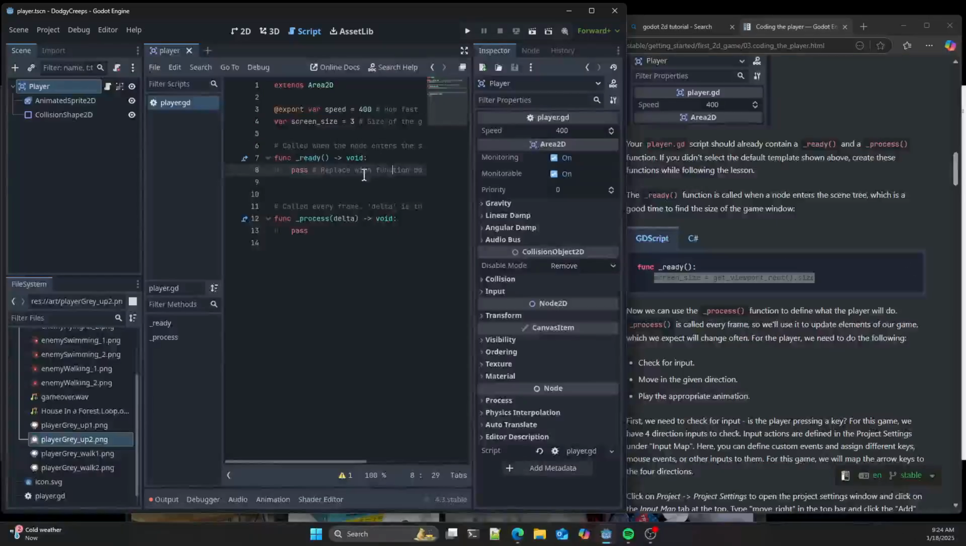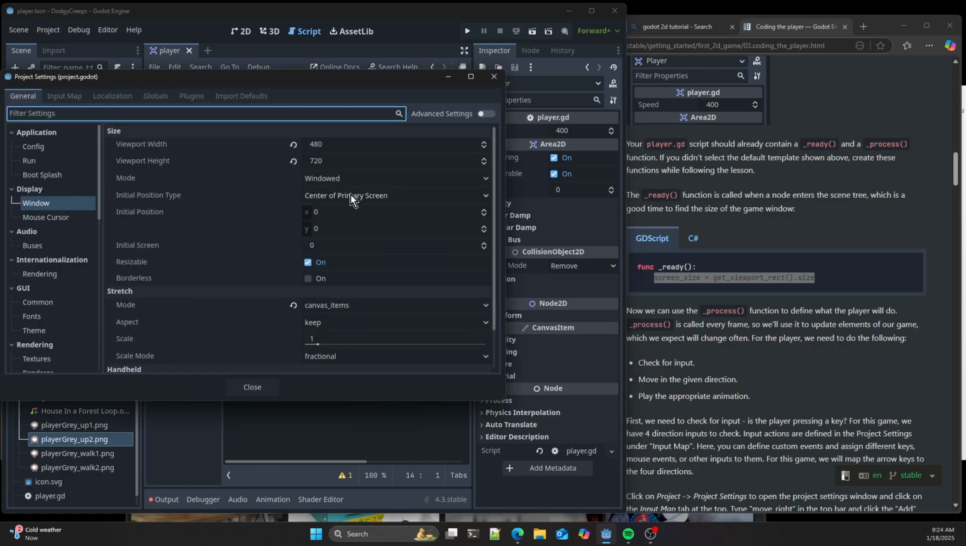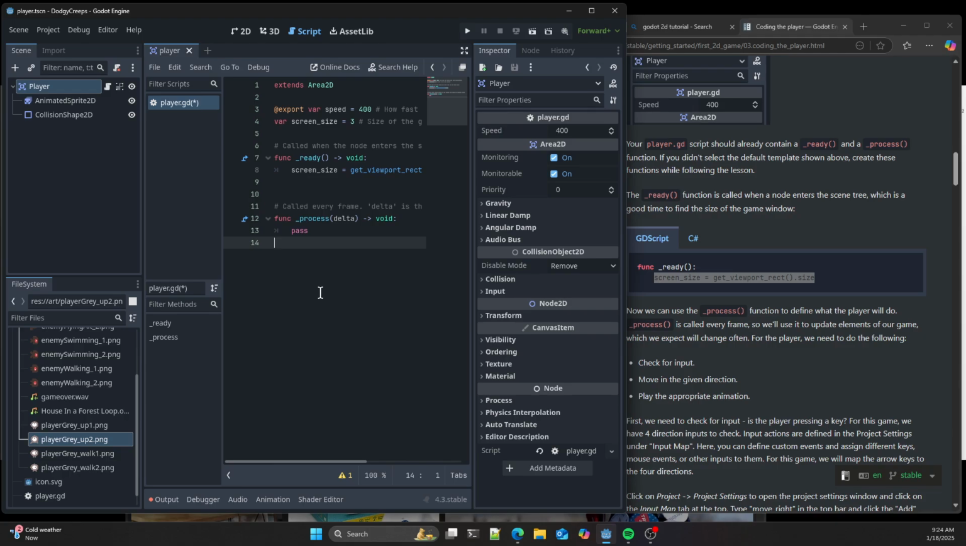Here we are setting that internal variable. Now, if you remember in the last video, we set these things up in project settings. Screen size, so it's a rect. So this is going to be a 2D vector because it has a width and a height property, I think.